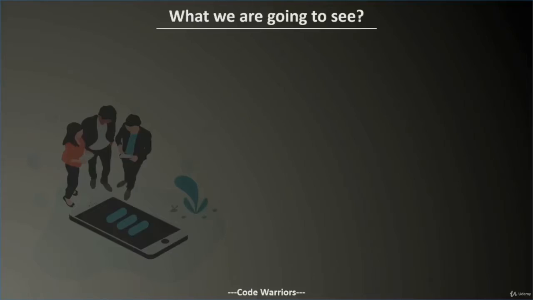There are basically two types of widget. First one is stateless widget and second one is stateful widget. Both are also covered in state management. There are basically two states, stateful and stateless.